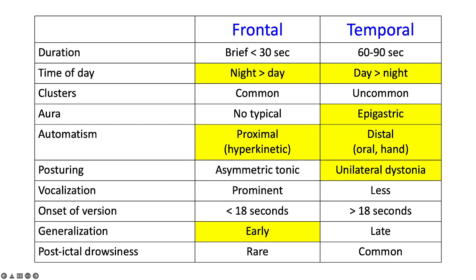Generalized tonic-clonic seizures occur early in frontal lobe epilepsy, whereas in temporal lobe epilepsy, they are usually a late feature. Therefore, I conclude my lecture by describing different types of seizures and showing you some of the cases. Thank you very much.